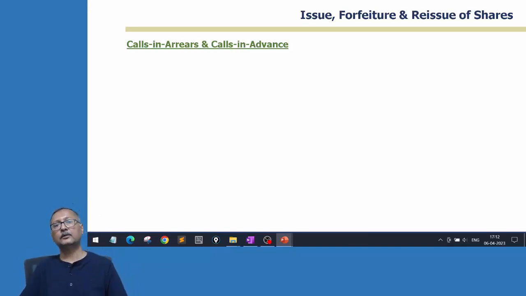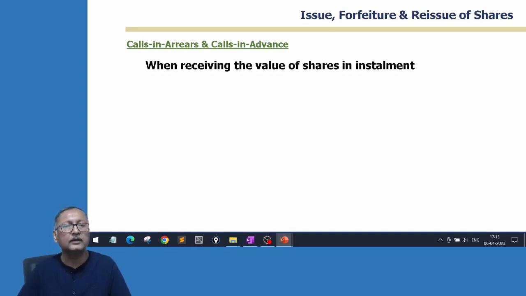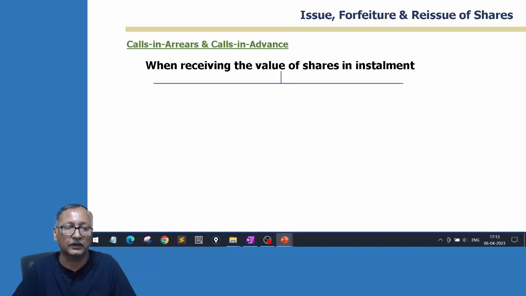Now we will discuss two other situations, calls-in-arrears and calls-in-advance. This happens if the shares are received in installments. If it is in one lot, only money comes along with the application; whoever has not given money, the application itself is rejected. So that situation does not come. If there are multiple tranches, it comes in installments, then this concept of calls-in-arrears and calls-in-advance comes.